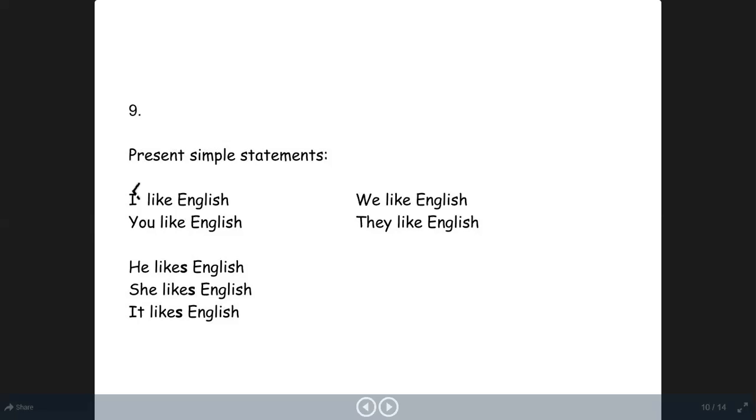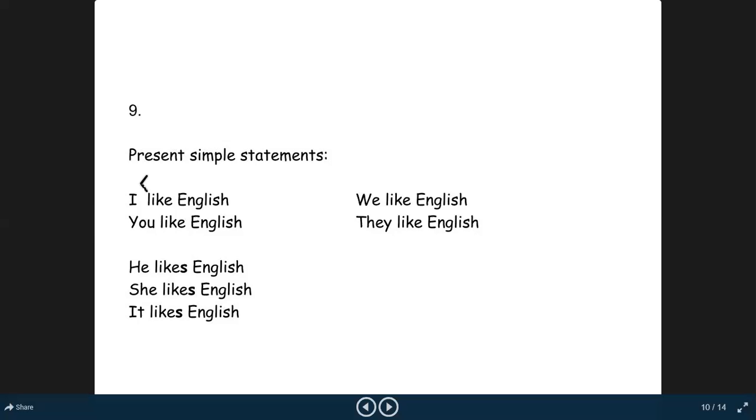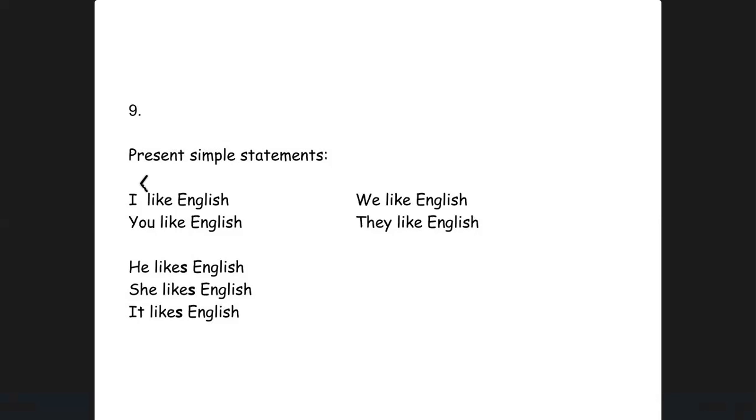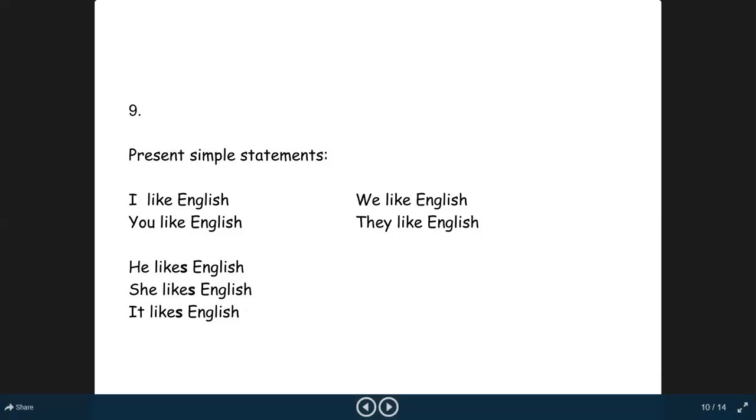But before that, we have to keep in mind that we have to make two groups of these pronouns and nouns. The first group should comprise I, we, you, they, and plural nouns. For this group, we use only the first form of verb with no addition at the end. And in the second group of pronouns, that is he, she, it, and singular nouns, we put s or es at the end of the first form of verb.